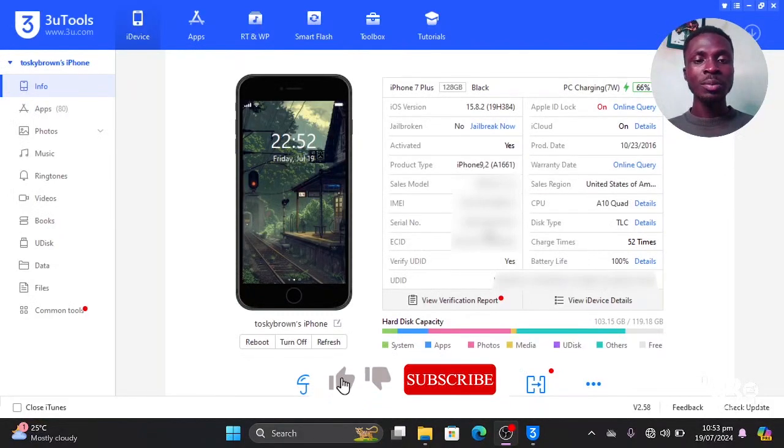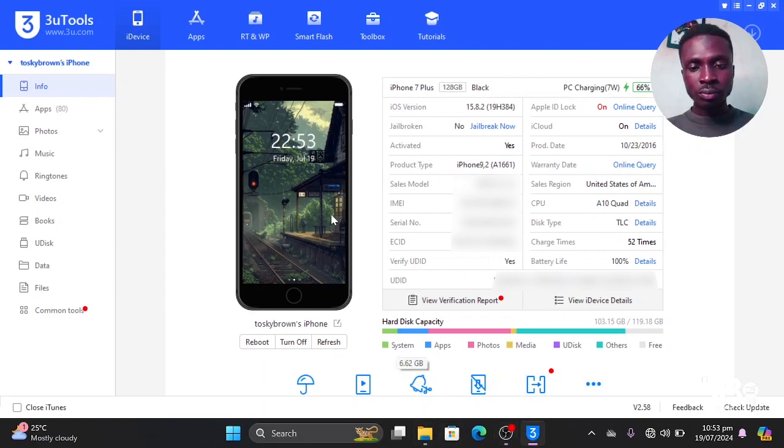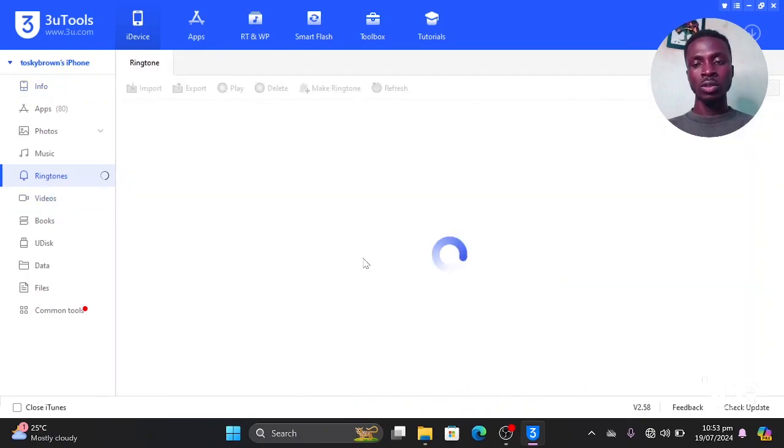Okay, so on this last episode of 3UTools videos, I'll be taking you through how to create a ringing tone on your phone using 3UTools. So simple. The only thing you have to do is scroll down on 3UTools, where you will see your ringing tones on the left-hand side, so you can click on any of them.